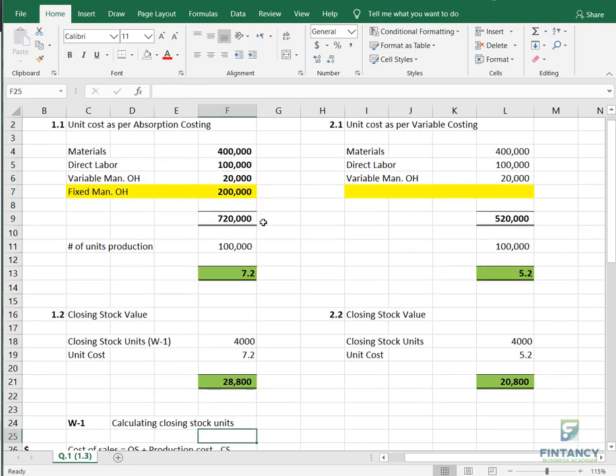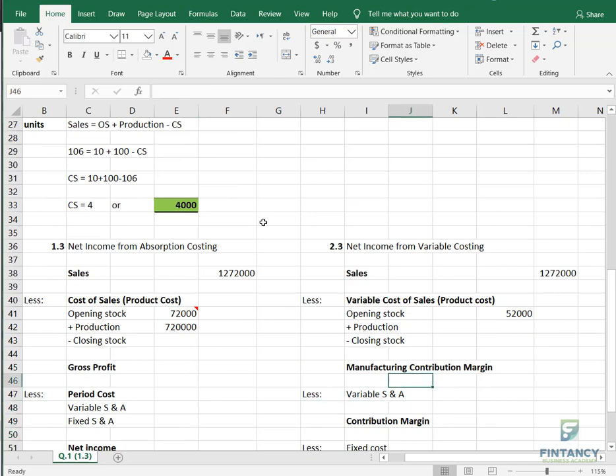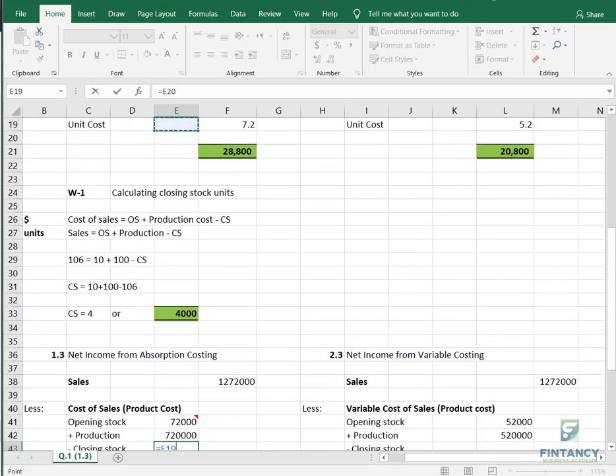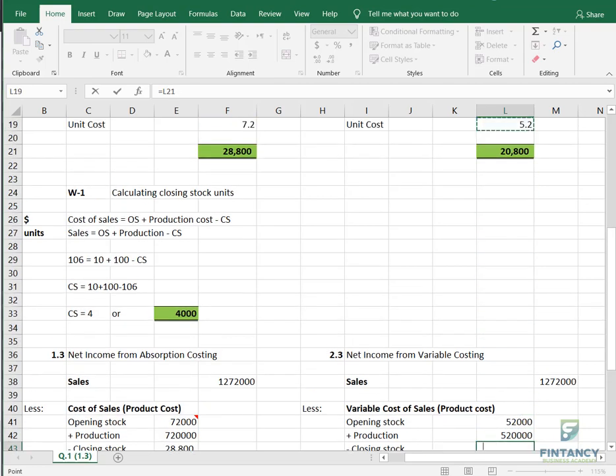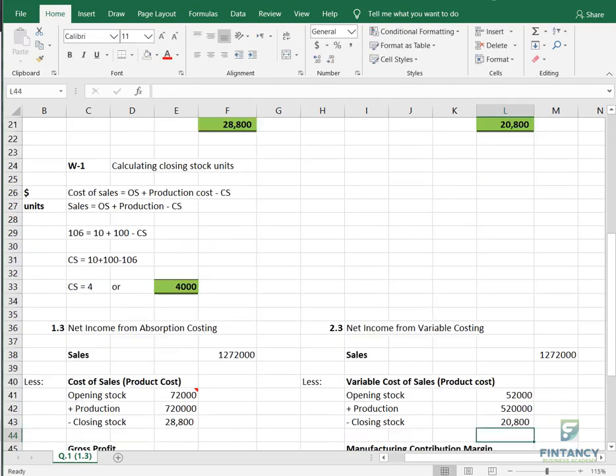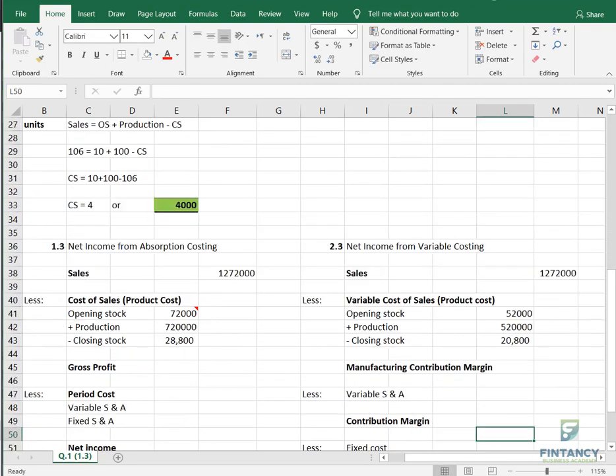And how much is the production cost in variable costing? 100,000 into 5.2, so 520,000. How much is the closing stock? This we have already calculated in the above requirement. Remember, here, this one. And the closing stock from variable costing we also have here, 2,800.